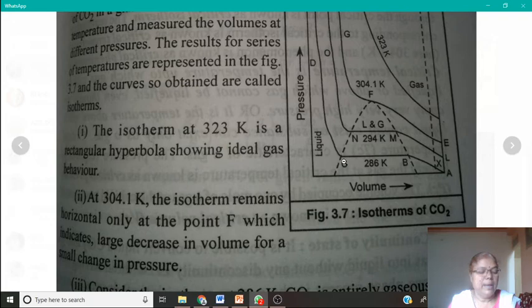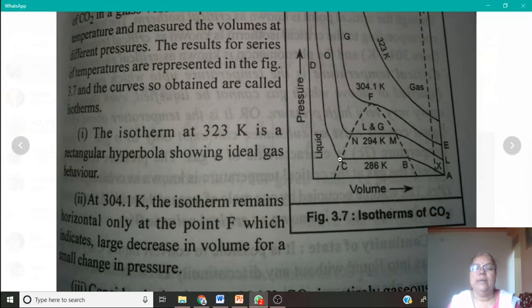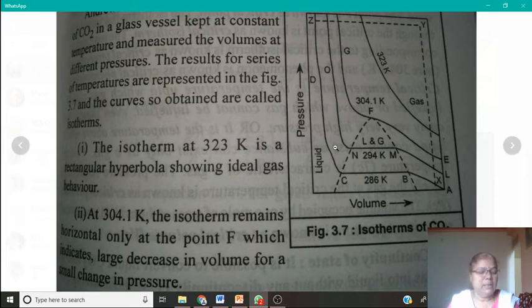The stiffness of the line CD, here it is not a straight line, it has a stiffness. The stiffness of the line CD indicates that liquid is not easily compressed.